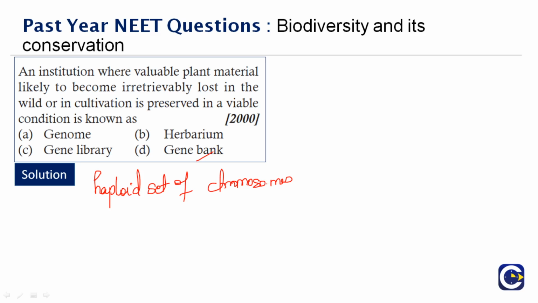So what do you mean by herbarium now? It's actually a method to preserve, right? A herbarium is a collection of preserved plants or specimens which are associated with data used for scientific study. So that is also not the answer. Now what about gene library? Have you heard about it?